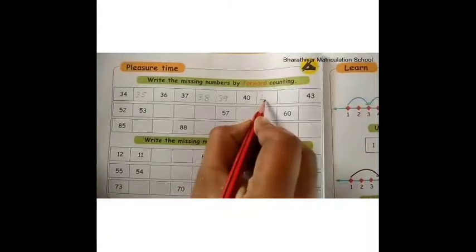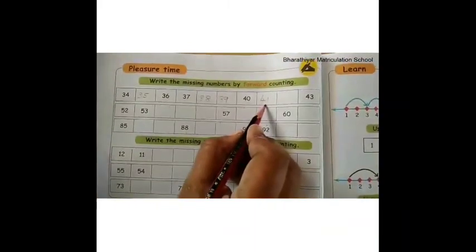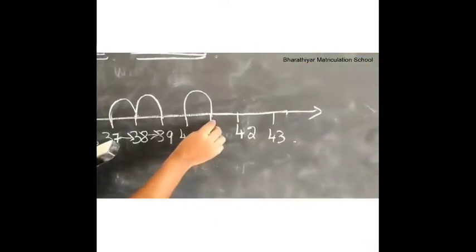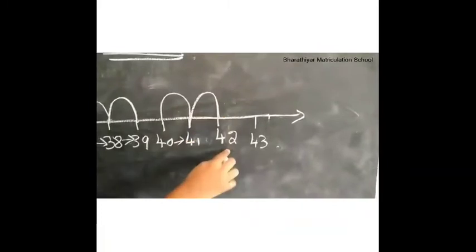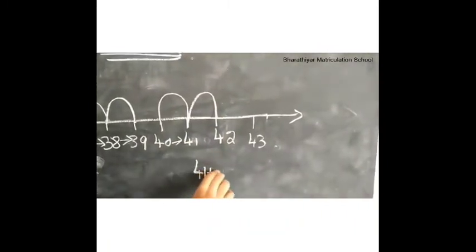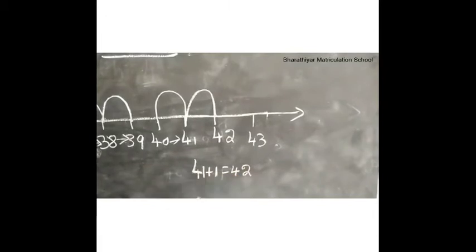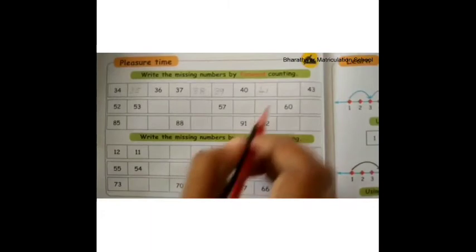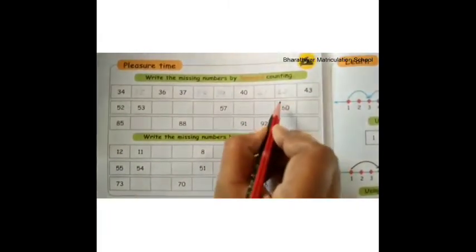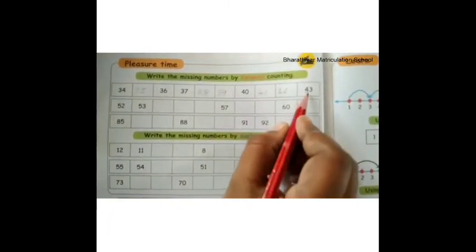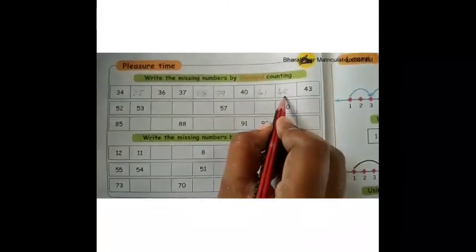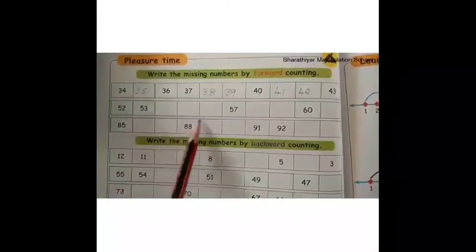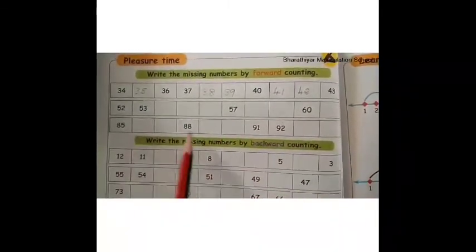So, write 41 here. Then the number is 41. What is the forward number of 41? If we add one more number to 41, we get 42. That is 41 plus 1 is equal to 42. Therefore, 42 is the forward number of 41. So, write 42 here. Then the number is 42. 43 is the forward number of 42. Likewise, write the forward number for each below given number by yourself children.